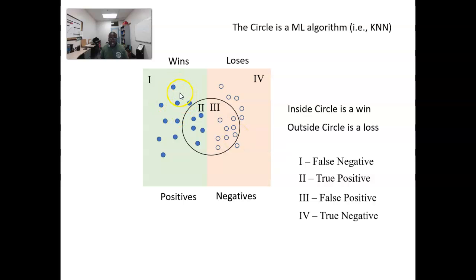So how we denote this is to say that region 1 is a false negative. Okay, you're saying that it's not a win, but in reality it is a win. Whereas in region 2, you're saying that it is a win, and in reality it is a win, so therefore it's a true positive. Region 3 is saying that it is a win, but it's not really a win. That's going to be called a false positive. Okay, it's a false signal. And last but not least, a true negative is when you're saying that it's a loss, and in reality, it is a loss.